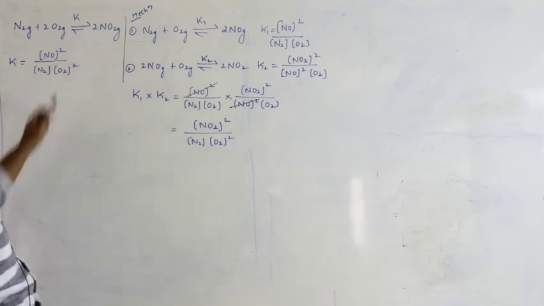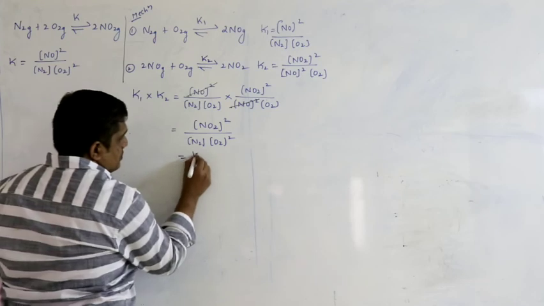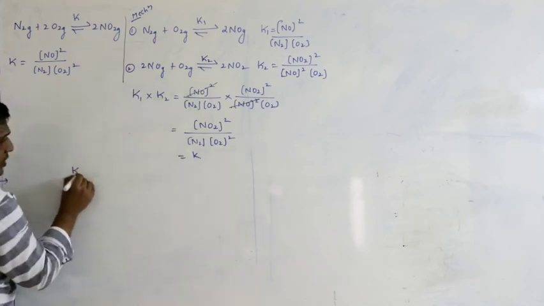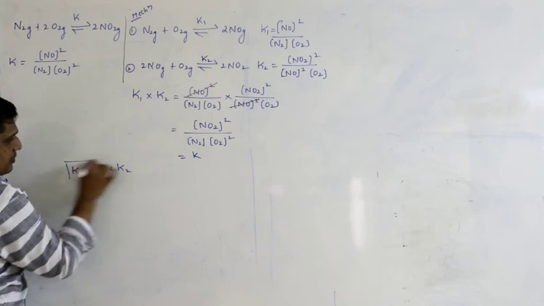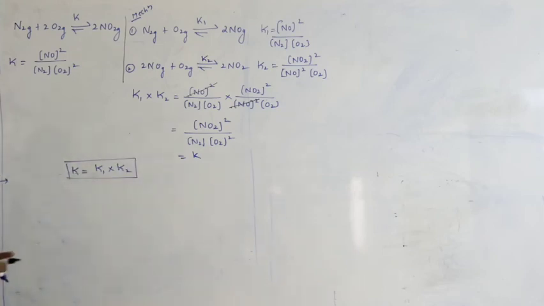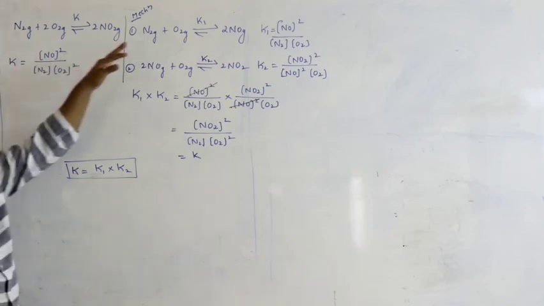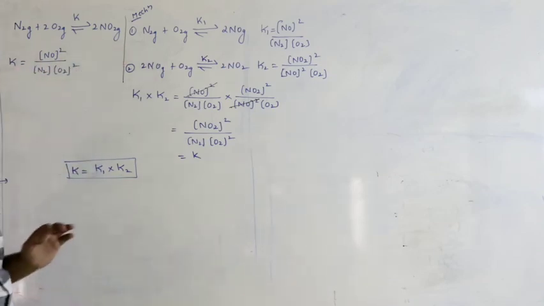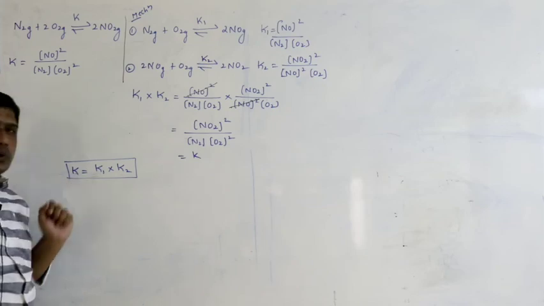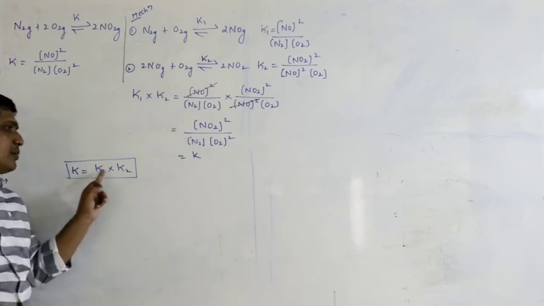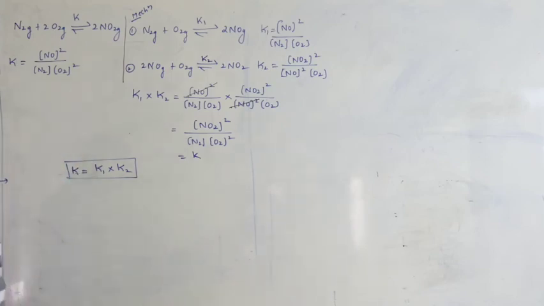So this is nothing but K. So the overall equilibrium constant is equal to the product of the equilibrium constants of each step. If a reaction can be expressed in 2 or more steps, then the overall equilibrium constant of the reaction is equal to the product of the equilibrium constants of each step.